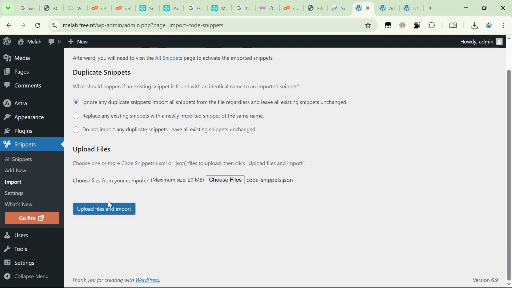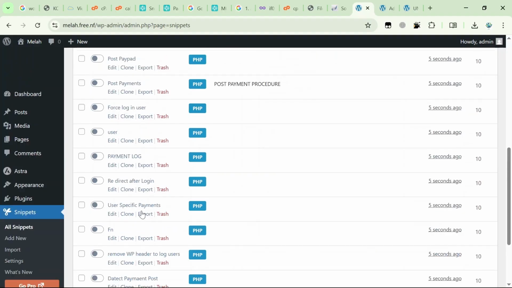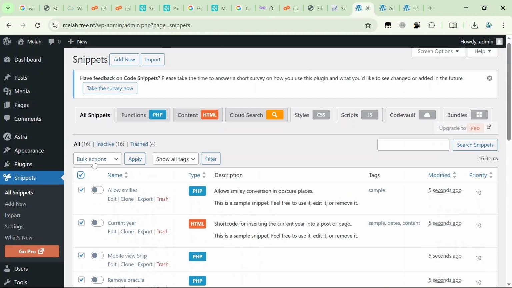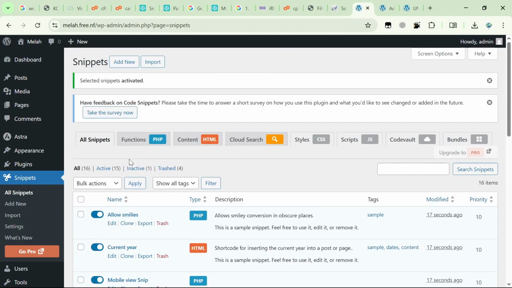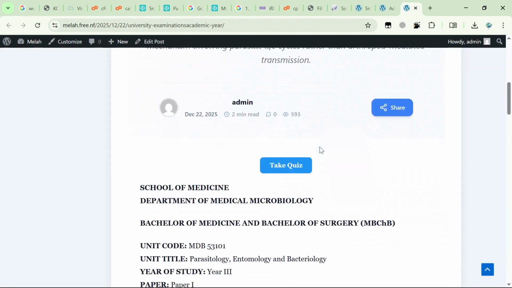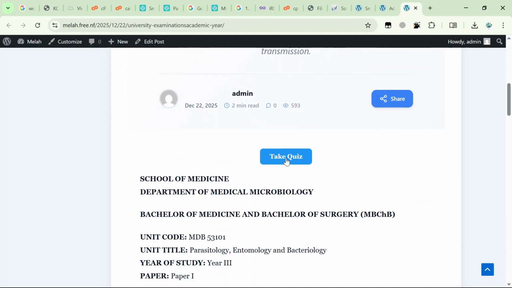So you choose it, then you upload and import. Once that's done, you go to all snippets, and there you go, all the snippets that we've uploaded. Then you select all of them, then you activate all of them. So once that's done, we'll move to our page, then we refresh. There you go. So currently this button wasn't there, and now it's here.